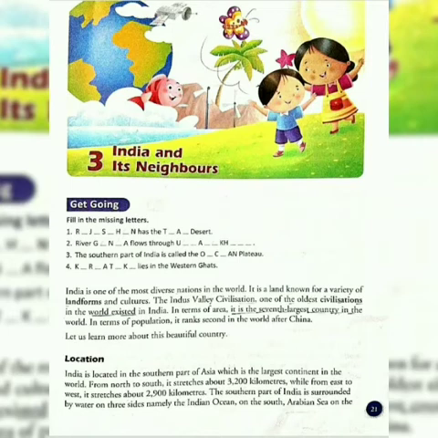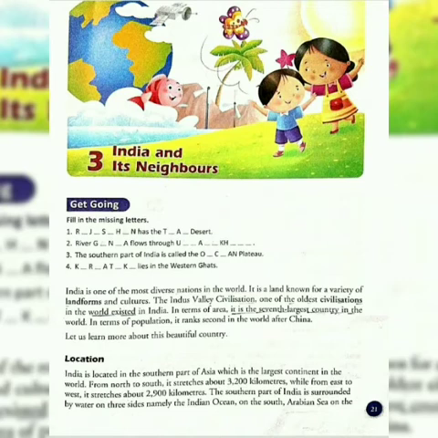This civilization was situated near the River Indus, so it was named the Indus Valley Civilization. In terms of land, India has the seventh largest area in the world. In terms of population, India is at second number, as China is the most populated country in the world.